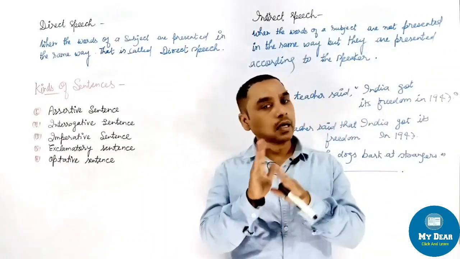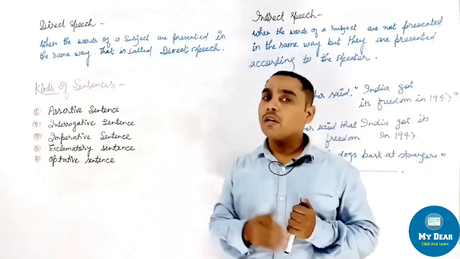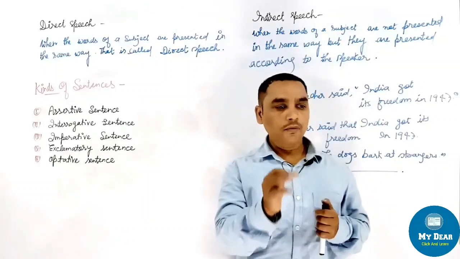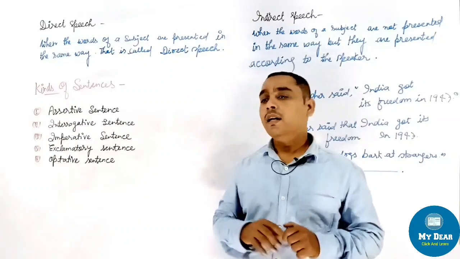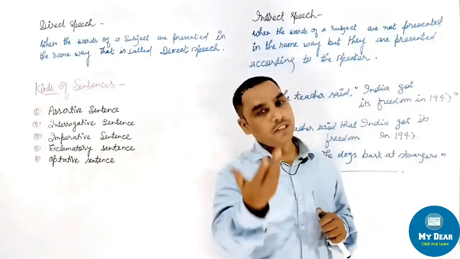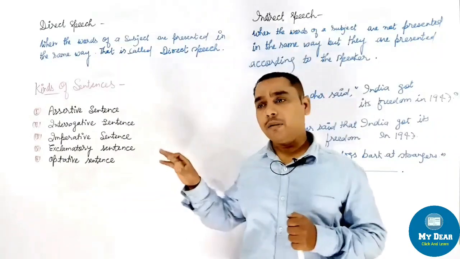After that I told you, if the reporting verb is given in past tense, then the tense of reported speech will always be changed. How it is going to be changed, that I am writing here.